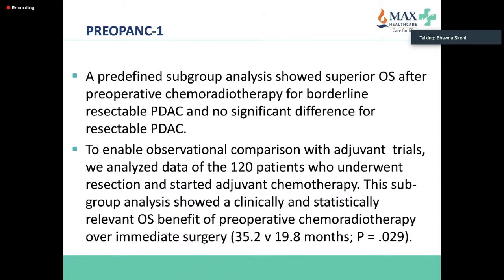So in this study, the authors in the conclusion say that a predefined subgroup analysis did show a superior overall survival with preoperative chemoradiotherapy for borderline resectable pancreas, but not for resectable. And also you would see that the results are slightly different compared to adjuvant trials.